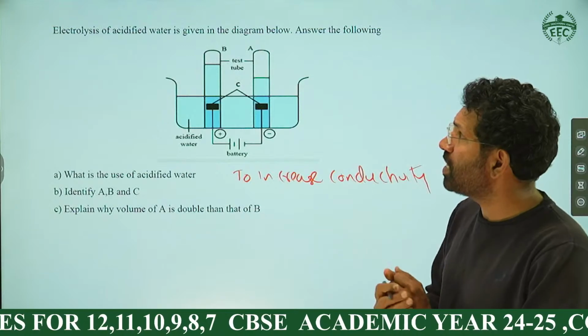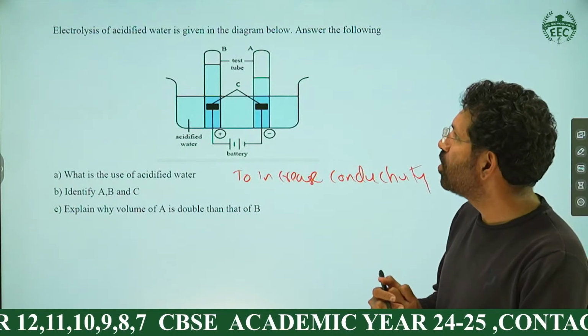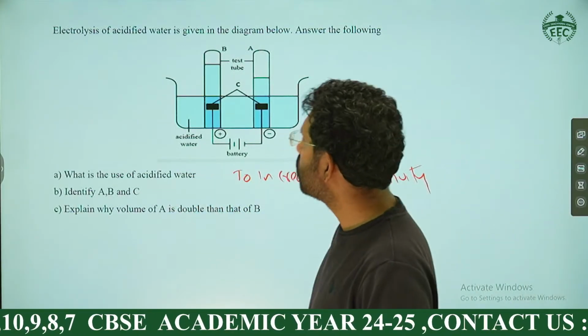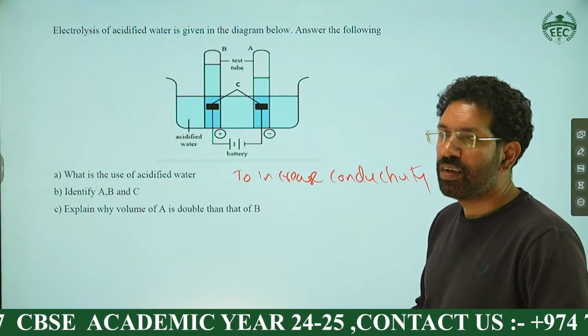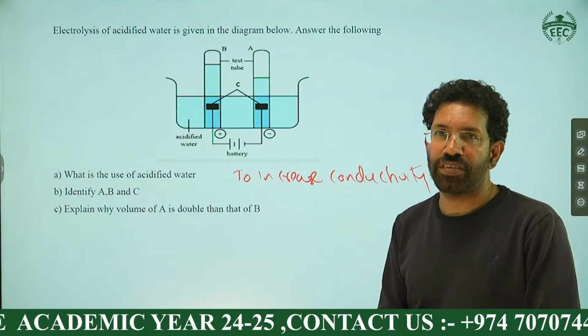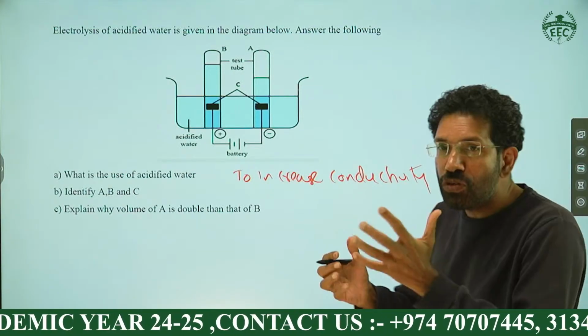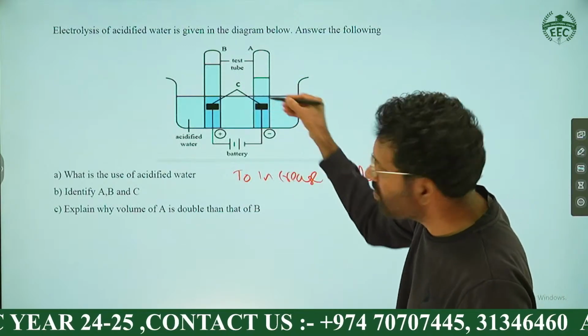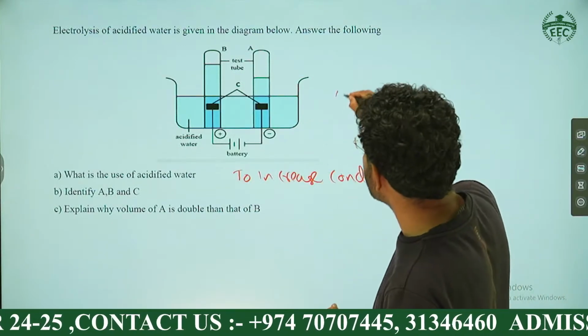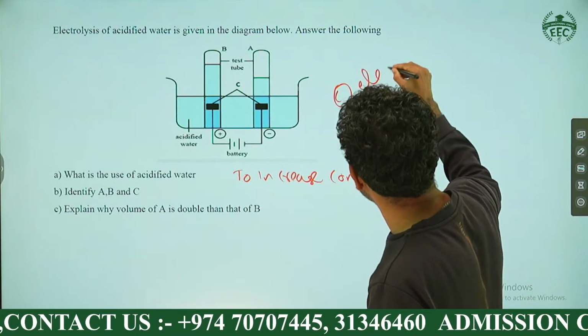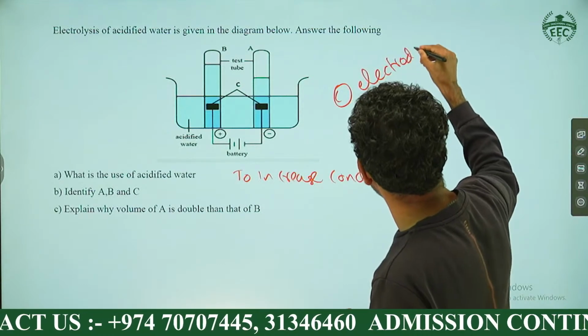Can you identify A, B, C? I want the answer. What is A? What is B? What is C? Let me explain C first. You may be confused with the C. These two are called C. We can call them electrodes. Electrodes. We know that.